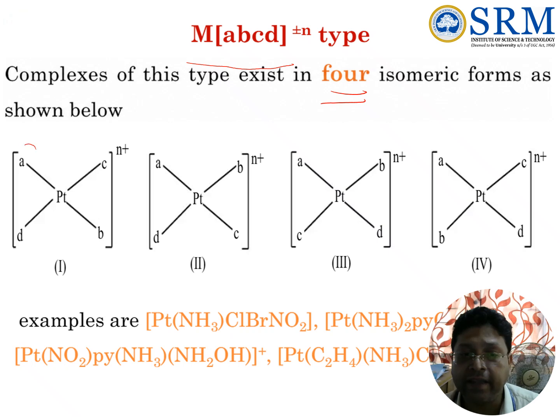A, C are the same, but D and B have interchanged. Here it is B, here it is D. So we can get the 4 isomeric forms of the complex MABCD.